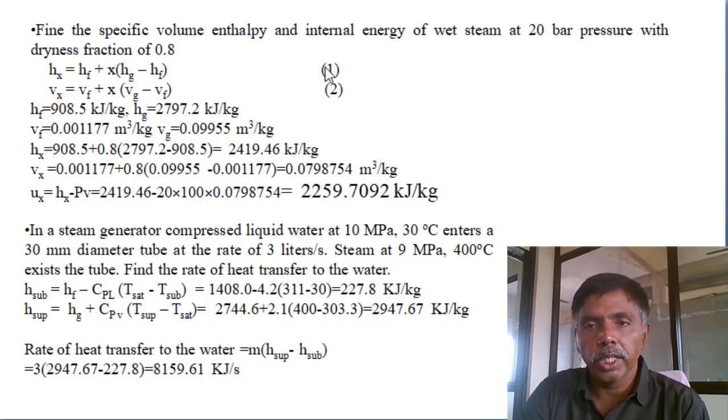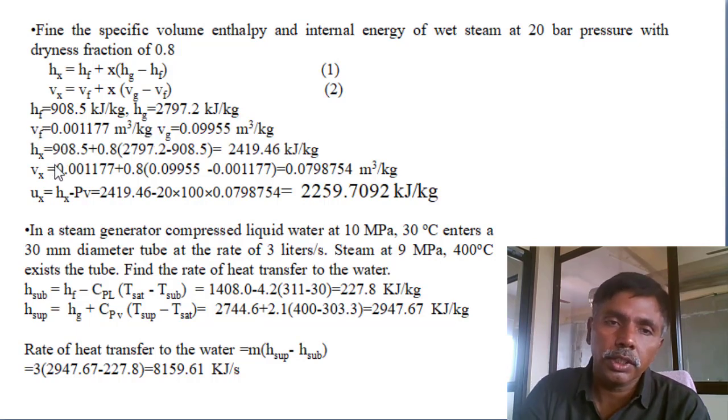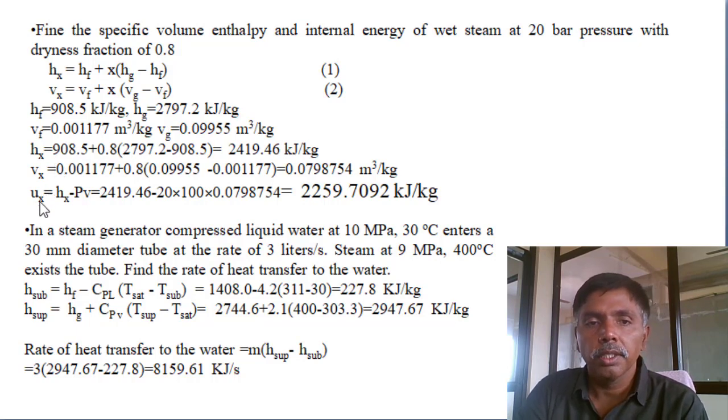So extract the properties at 20 bar pressure: enthalpy at saturated liquid, enthalpy at saturated vapor, specific volume at saturated liquid, specific volume at saturated vapor, and calculate the Hx and Vx values. Then Ux equals Hx minus Pv.